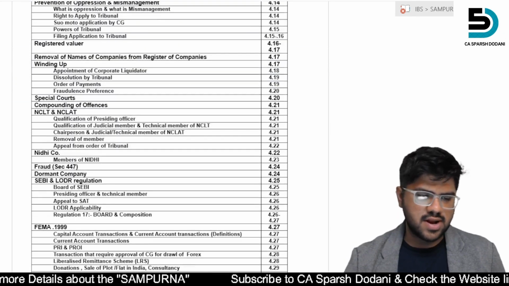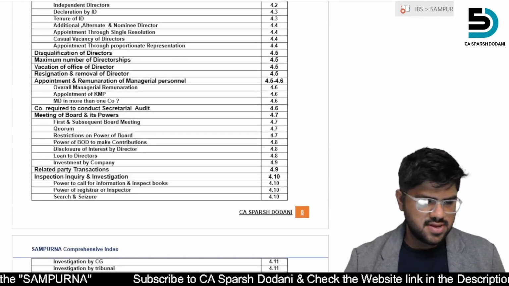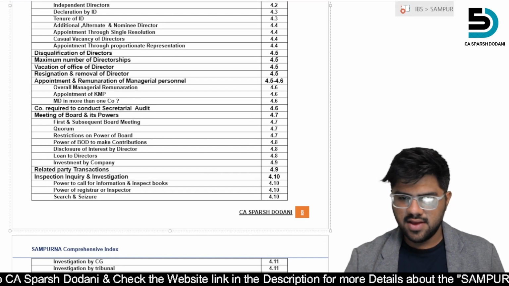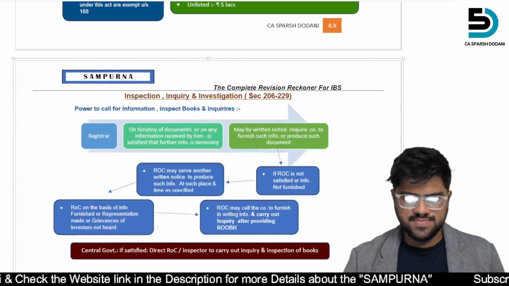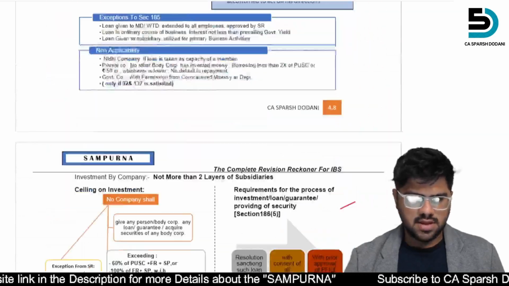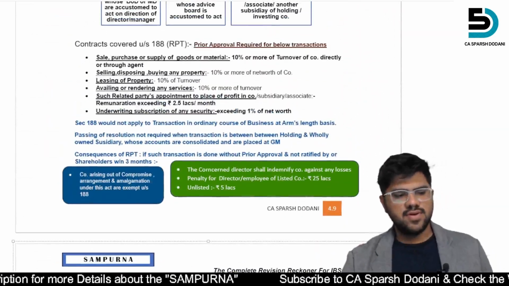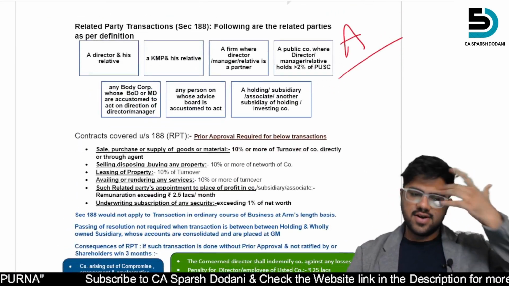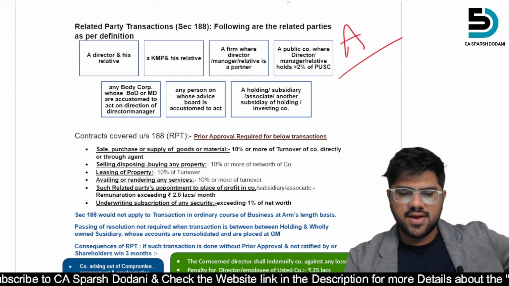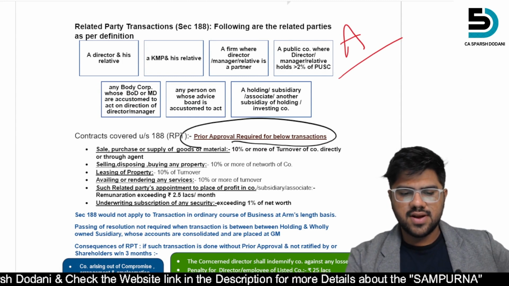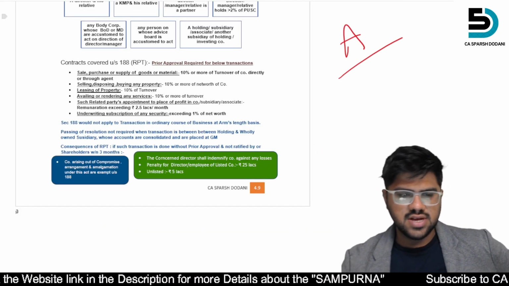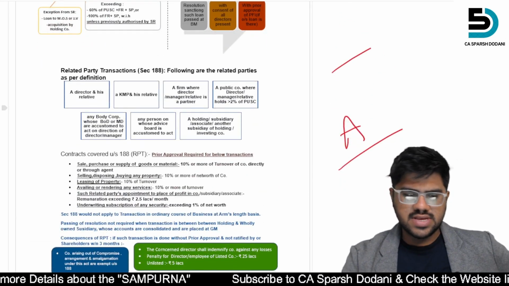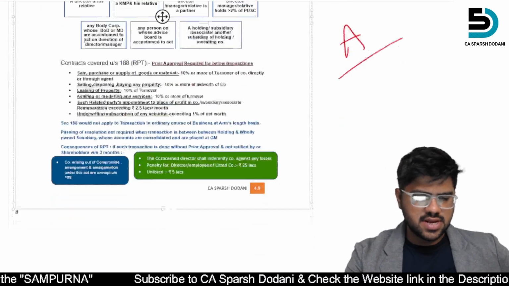So let's go to related party transactions. Yes, the page number is 4.9. Okay, yeah. So yes, यहीं पे थे हम लोग. So contracts which are covered under RPT, prior approval required for the below transactions. So what are the transactions for which prior approval is required? So these are sale, purchase.